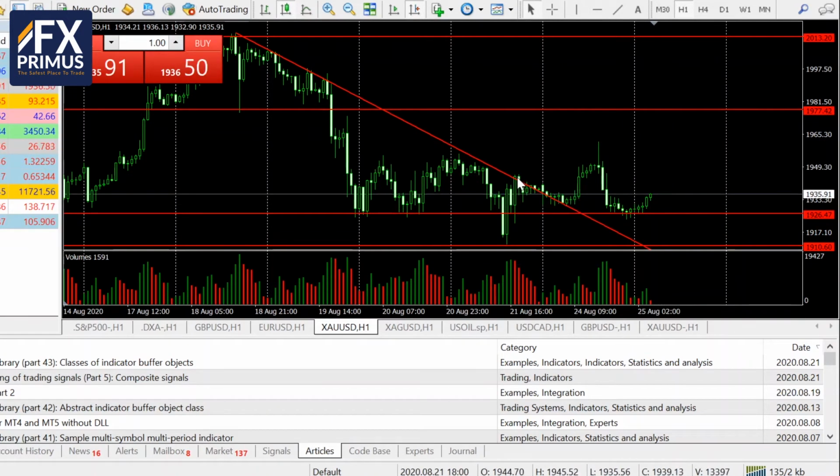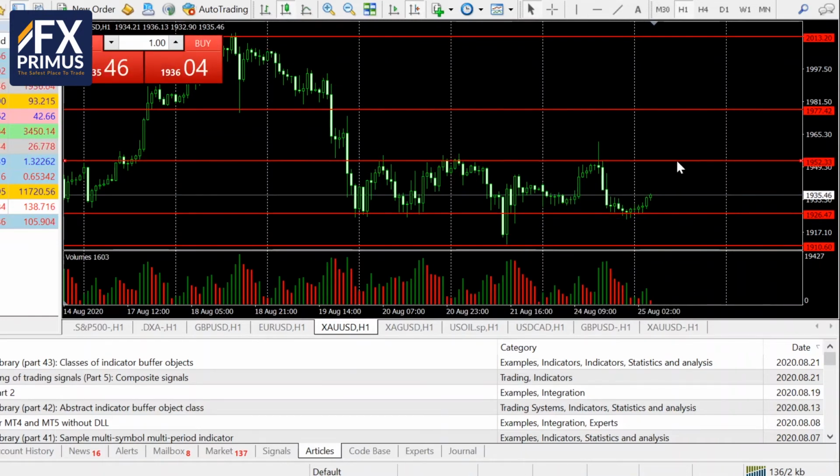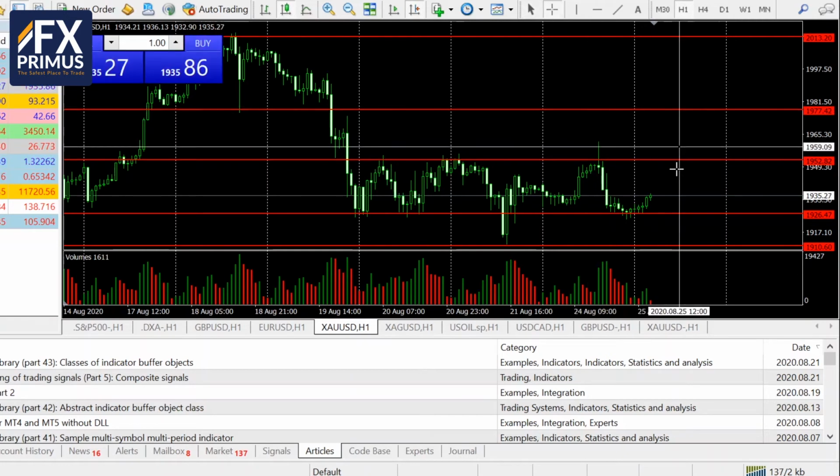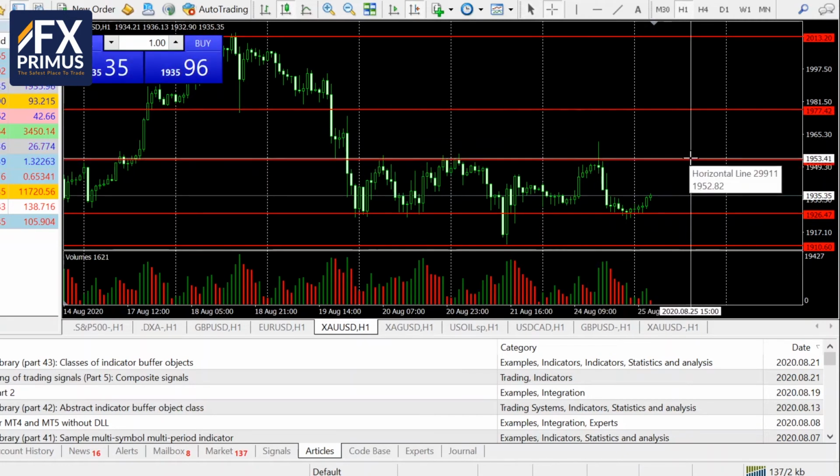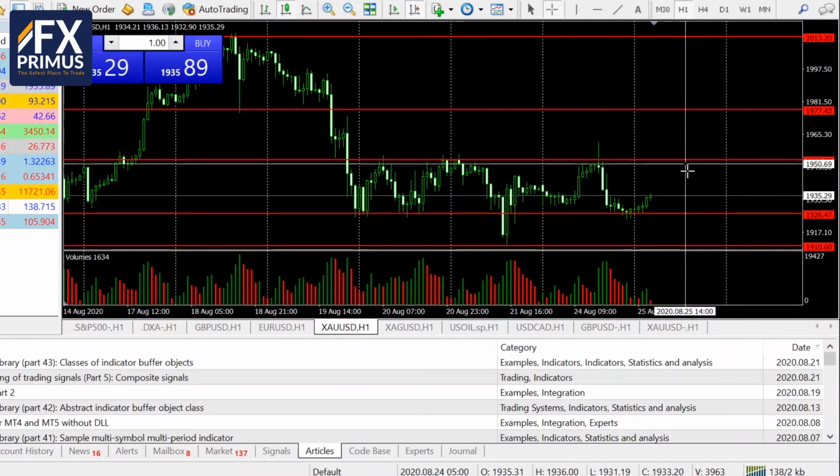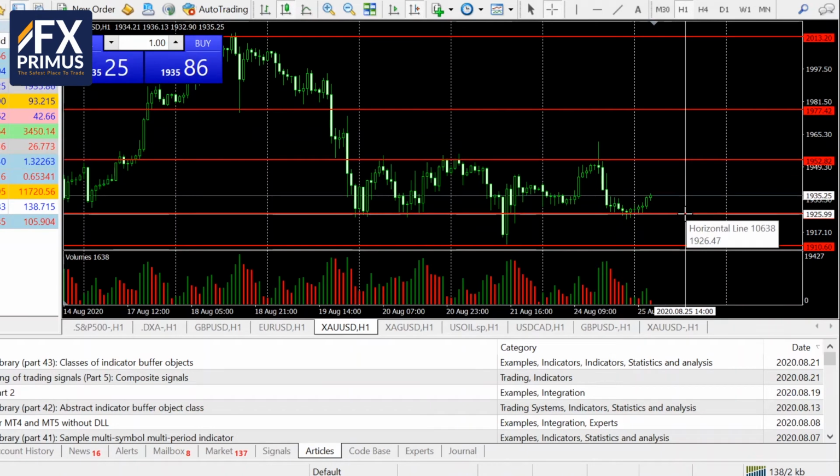So technically, gold prices are actually consolidating, trading in a sideways fashion. Okay, so towards the upside, we could be looking for resistance of 1,953, which is about $18 to the upside, and to the downside, we are looking at support levels of 1925, which is about $10 to the downside.